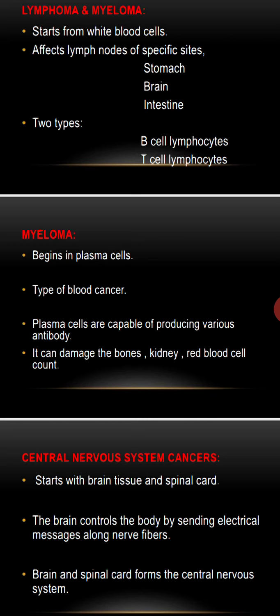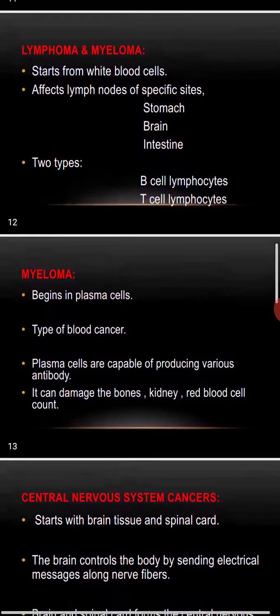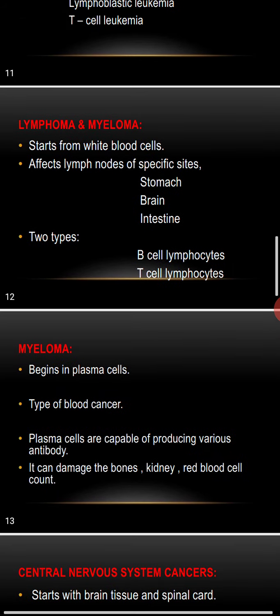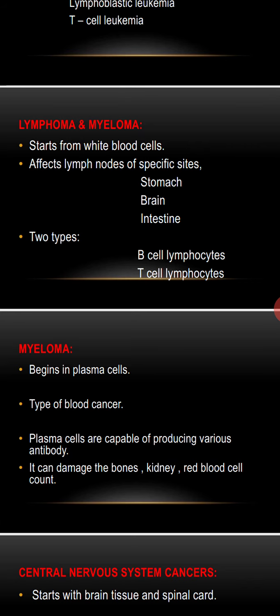The symptoms of Hodgkin's lymphoma are painless enlargement of lymphoid tissue, fever, weight loss, fatigue, and night sweats. The main treatments are radiation, hematopoietic stem cell transplantation, monoclonal antibodies, and so on.